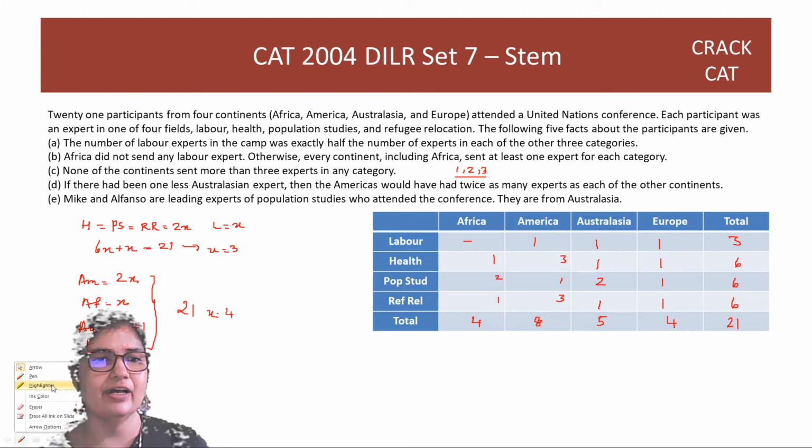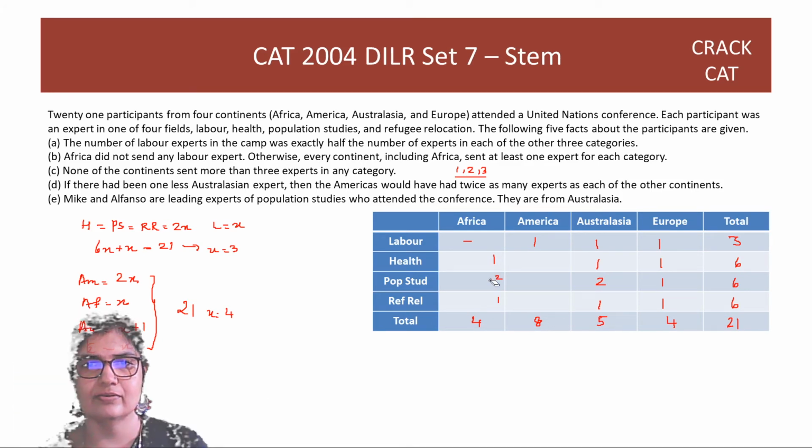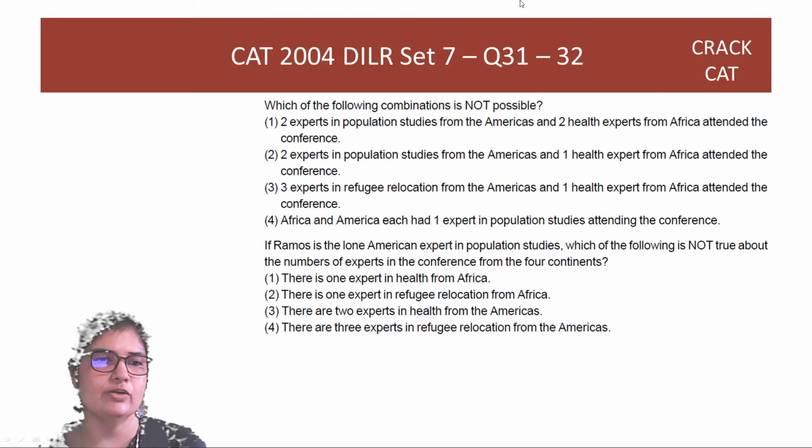Fourth option, Africa, America each had 1 expert in population studies. So if Africa and America each have 1 expert in population studies, you will not get the sum of 6. You want the sum of 6, right? If this is also 1, this is also 1, you have a sum of 5. So that is not possible, and hence your answer is the fourth option.